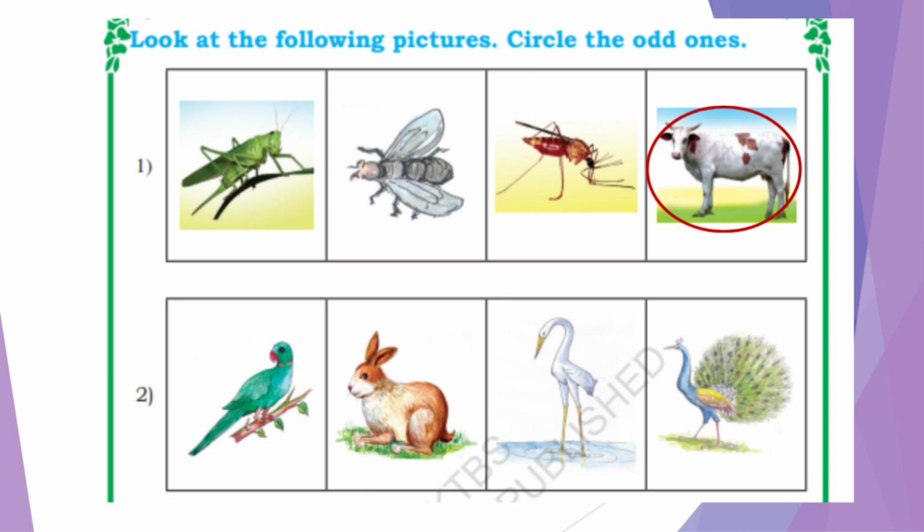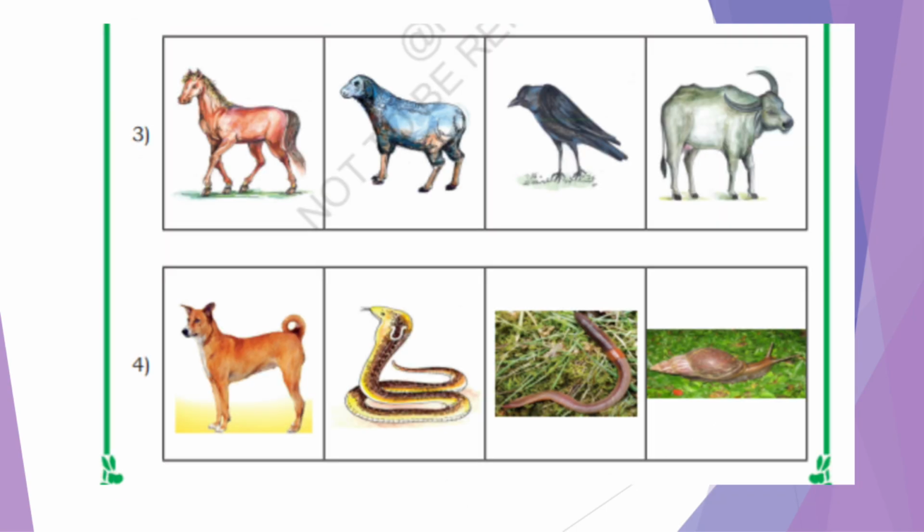Understood? Next, rabbit. Yes, because the others are birds and rabbit is animal. Next, which one is out? Crow. Why it is out? Because crow is bird and the other three are animals. Next one is dog. Why? Because dog is walking animal and these are crawling animals. Understood? These are crawling animals and dog is walking animal.